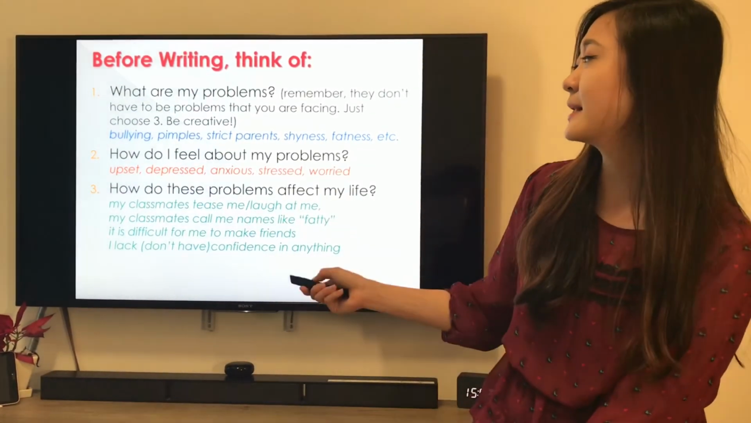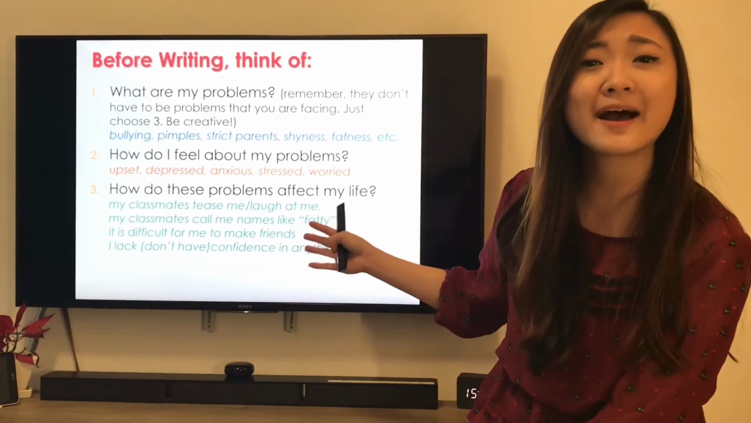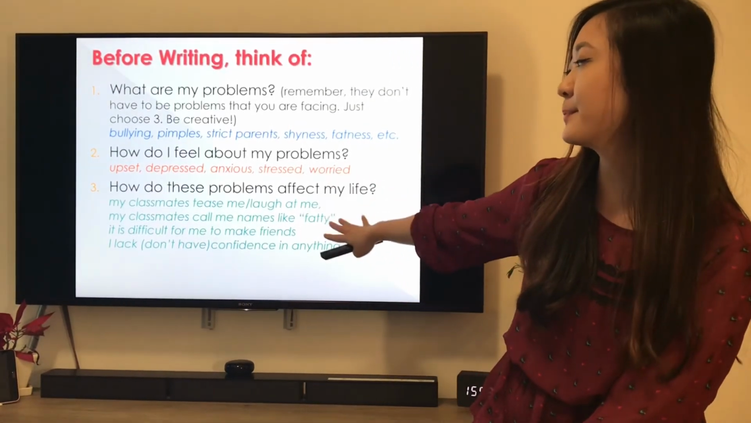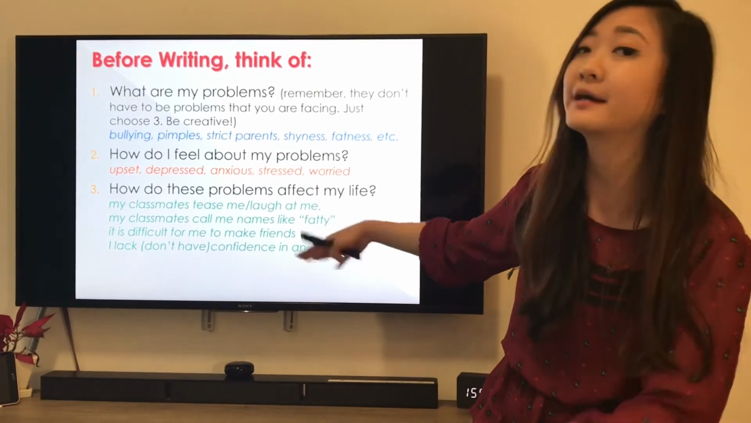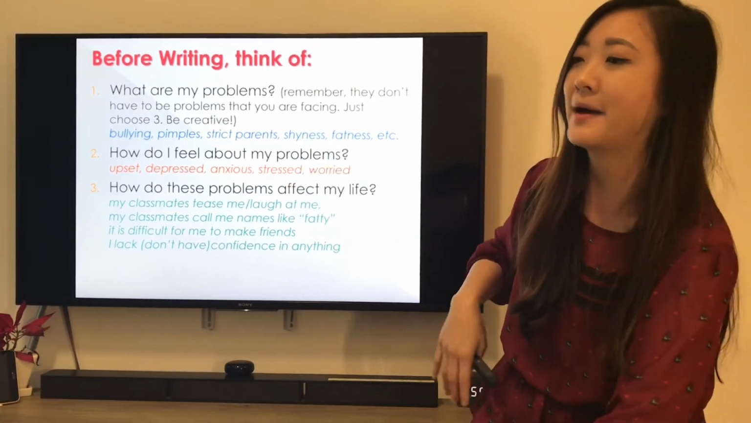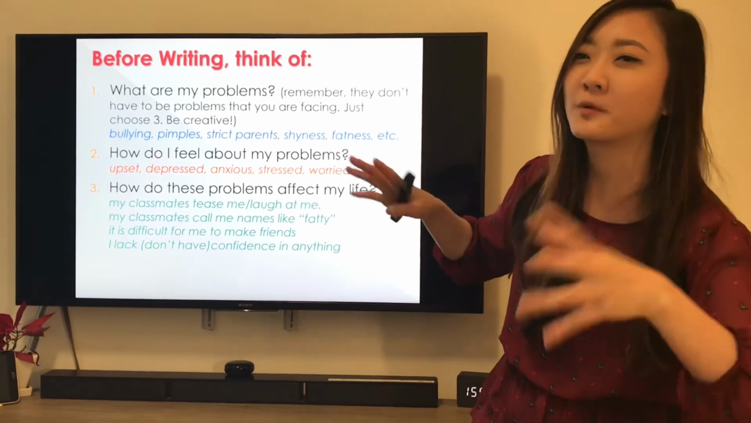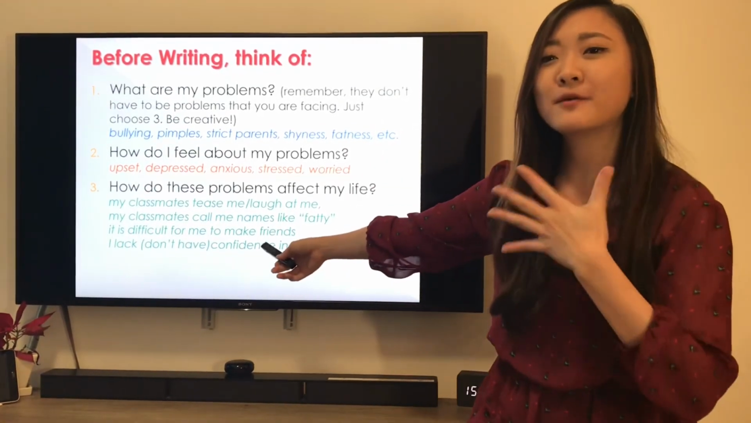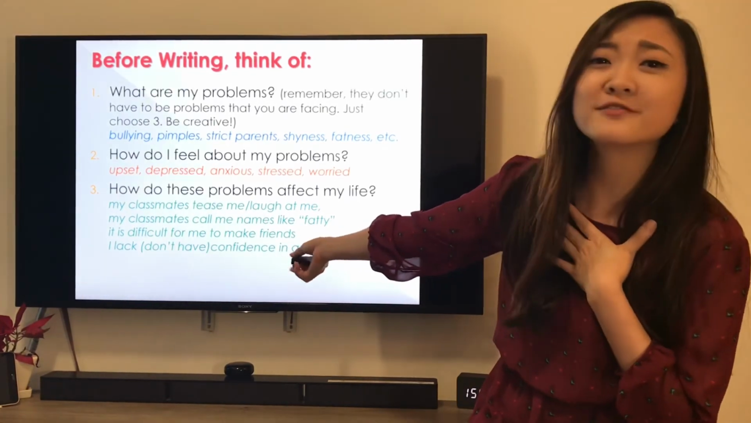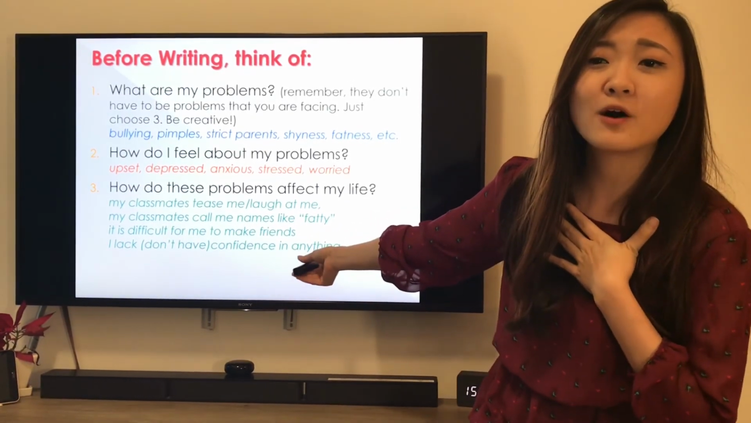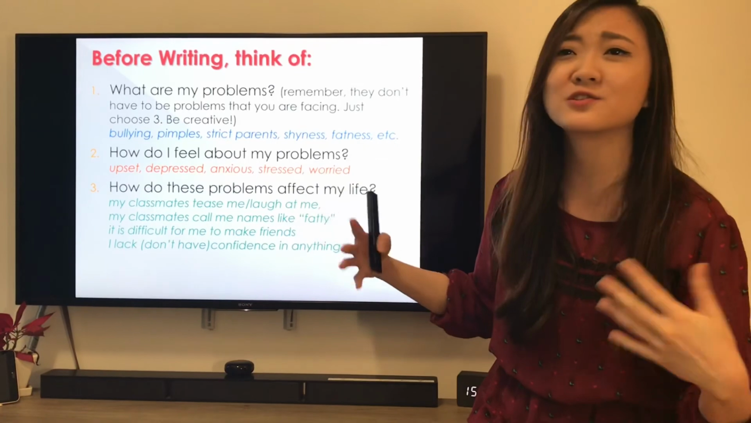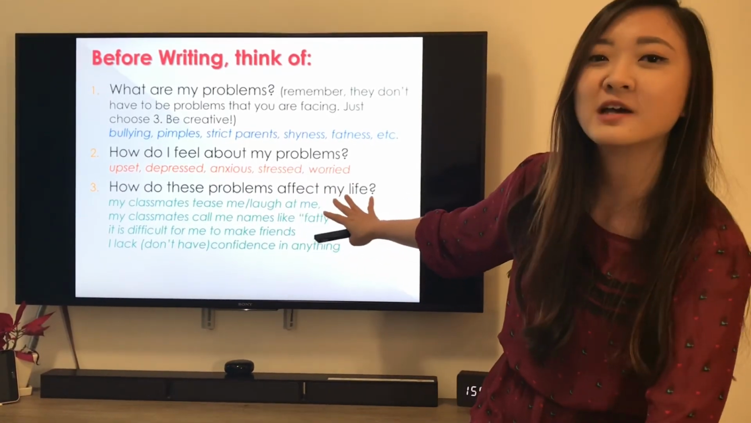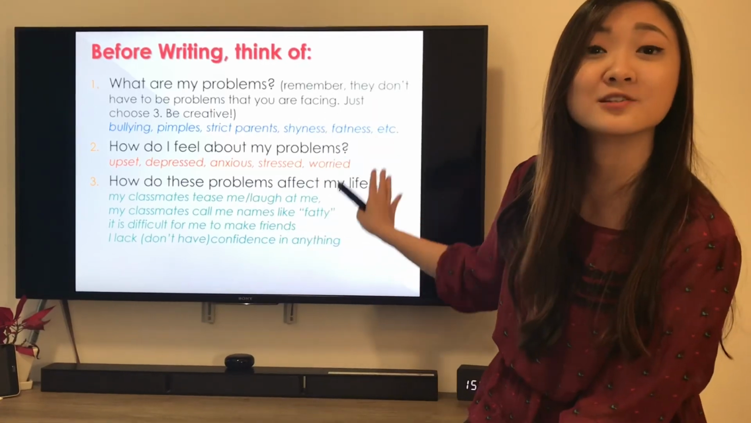So you can say, my classmates always tease me or laugh at me. This could be part of bullying. You can say, my classmates call me names like so and so, okay? Could be bad names. Don't tell me horrible names. I don't want to read those. And then you can say something about your own feelings. I don't have any confidence. Right, when they always say you're fat or ugly or stupid, you lack confidence. So tell me how that affects your life using the vocabulary words in Unit 8.